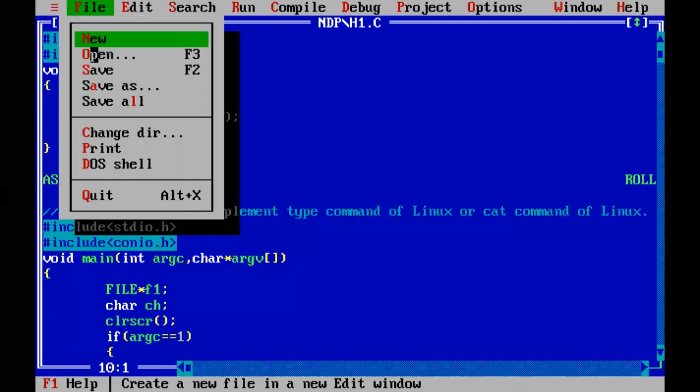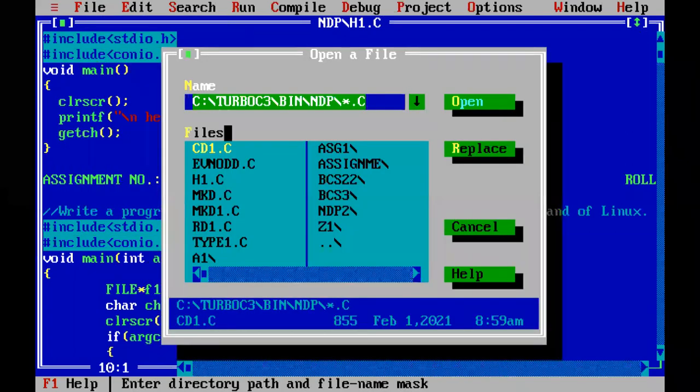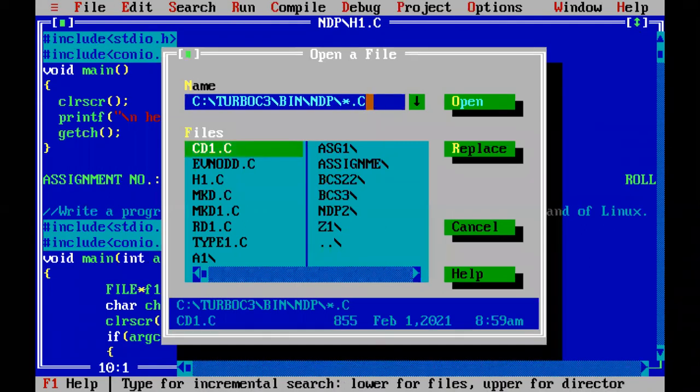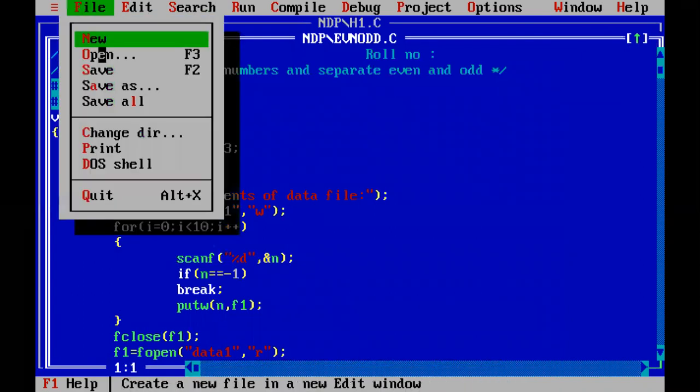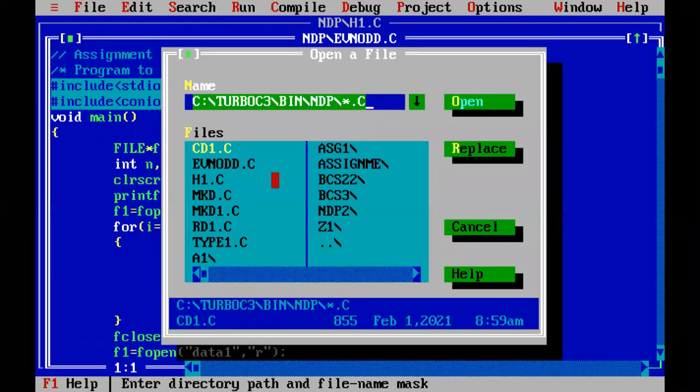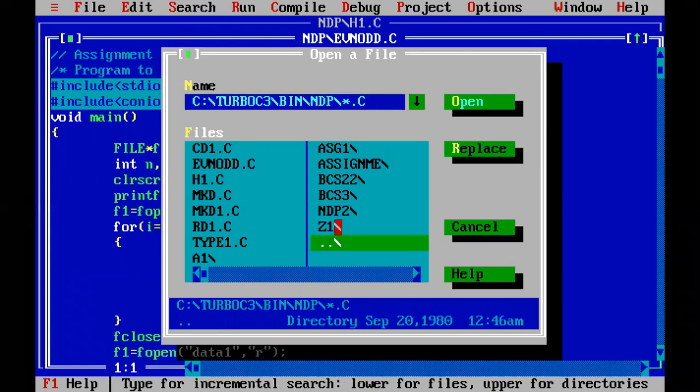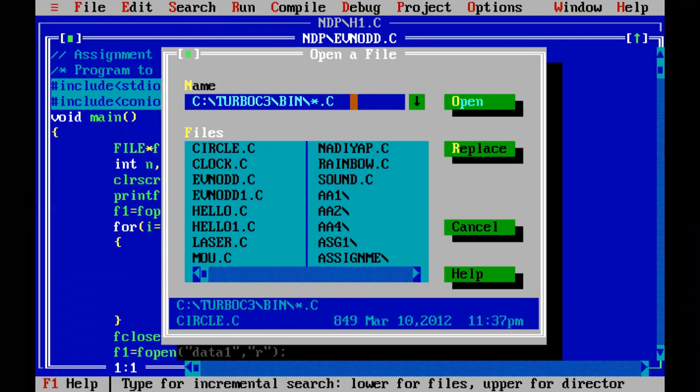Let us open the file. I can see evennode.c. So here it is. It is inside my folder. So let me open the original file, which is outside. Yeah, this one is the file.